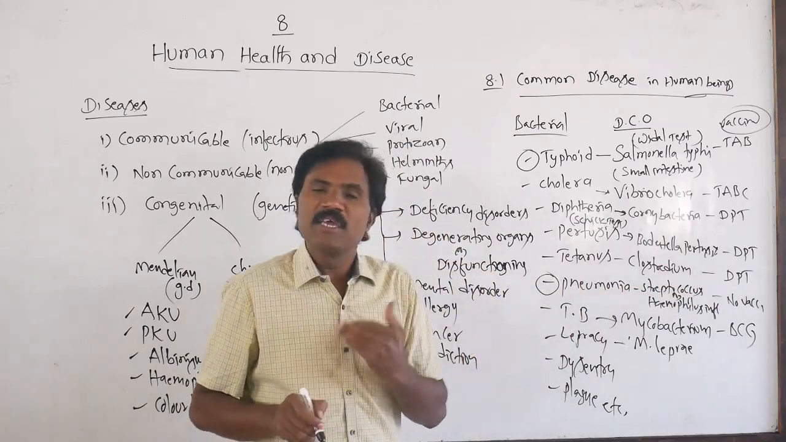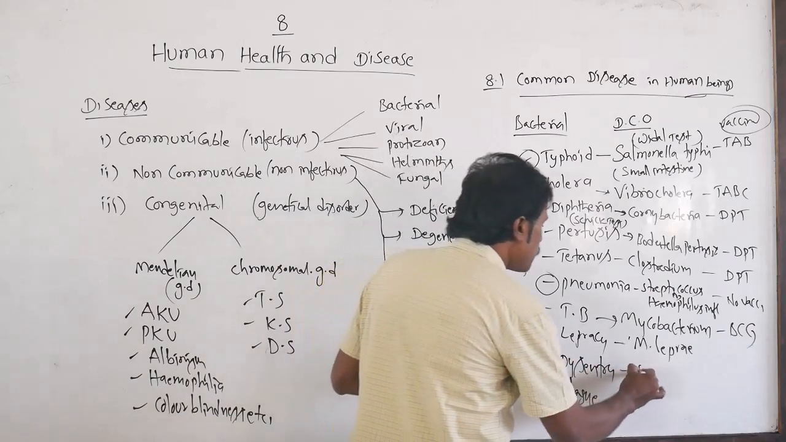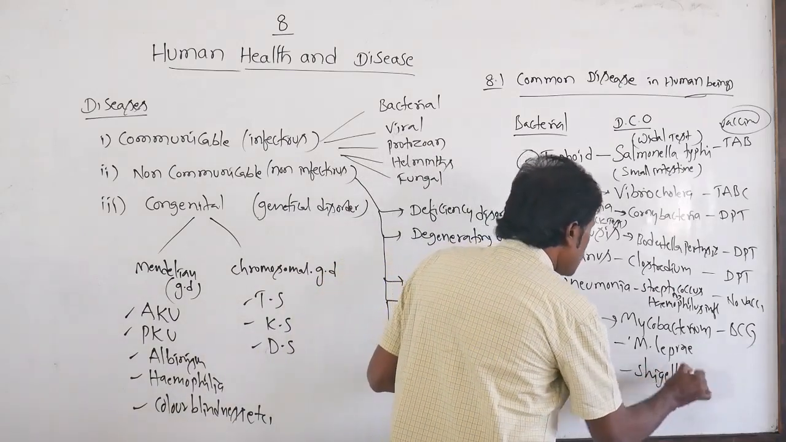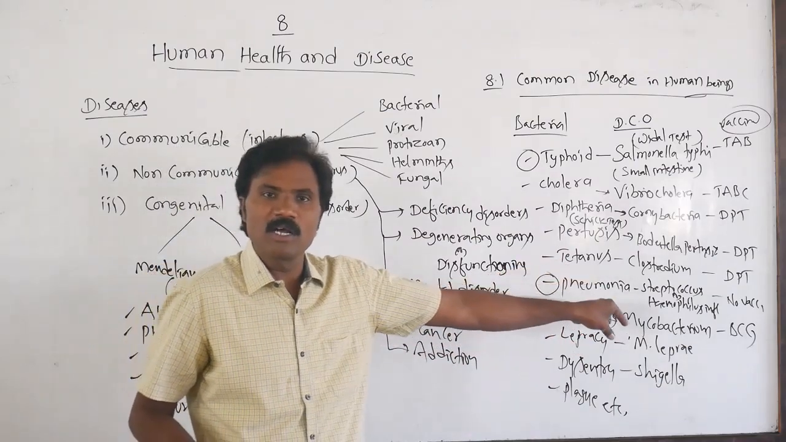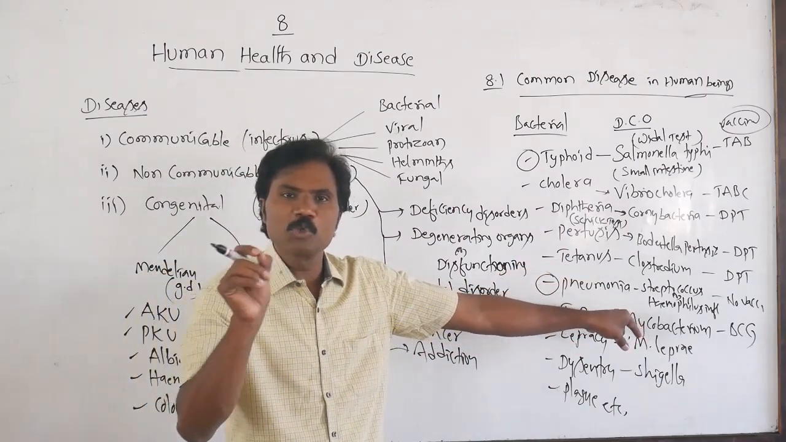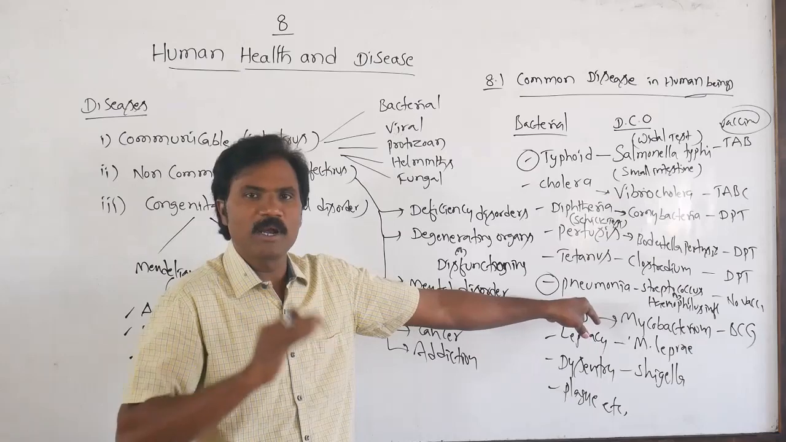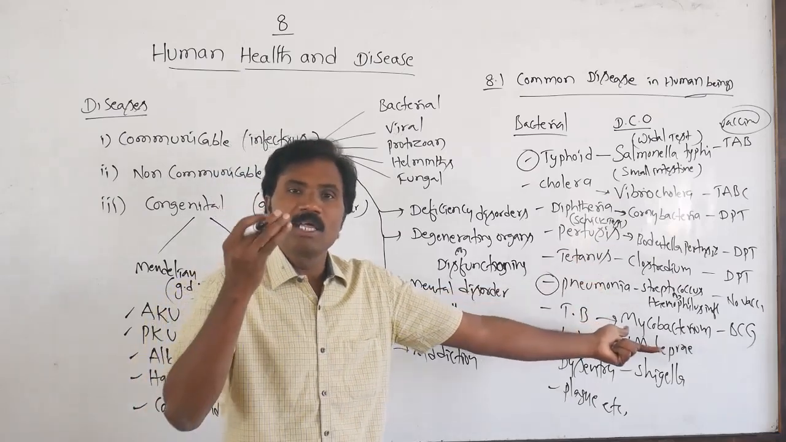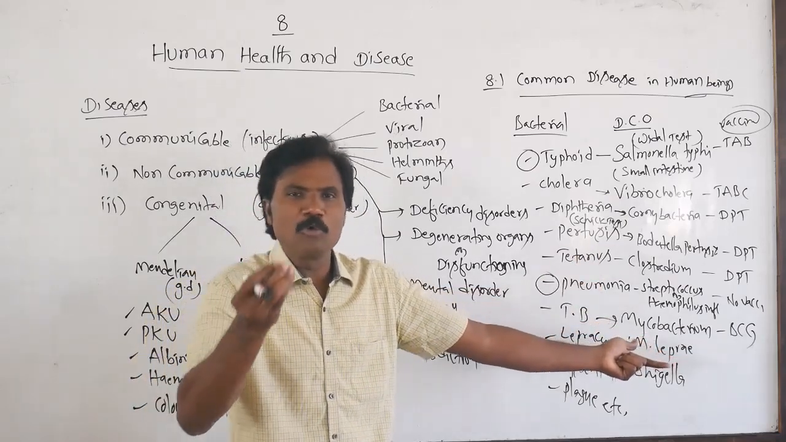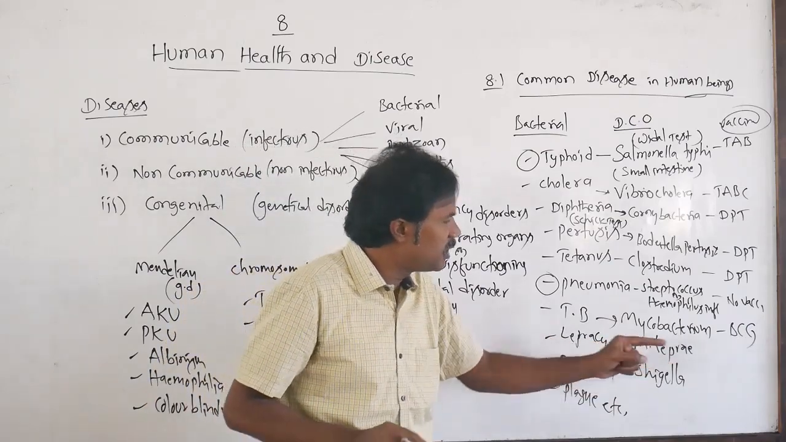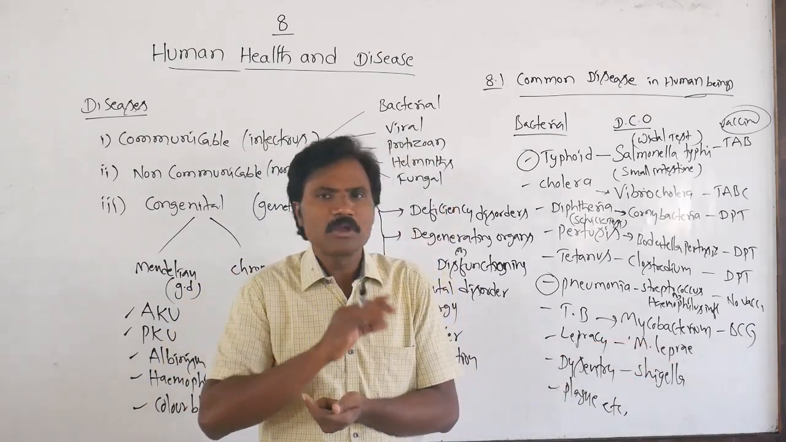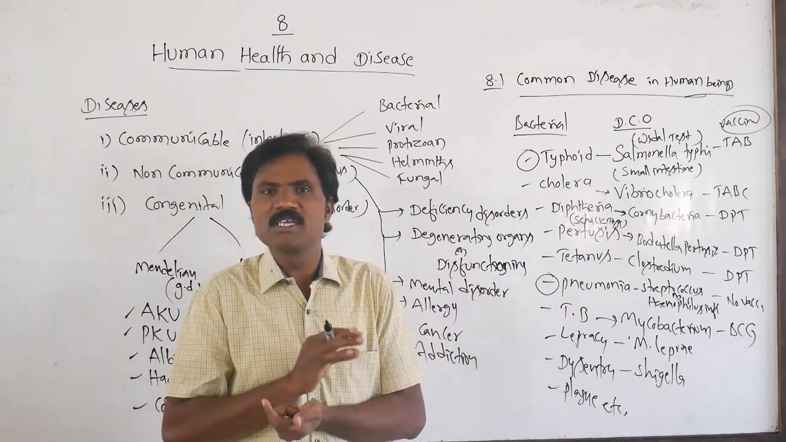Then dysentery, caused by Shigella bacteria. It is spread by contamination of food and water, within a few hours to days, one or two days. What are the symptoms? Loose motions, watery motions. That is the symptom of dysentery. There is also no specific vaccine.